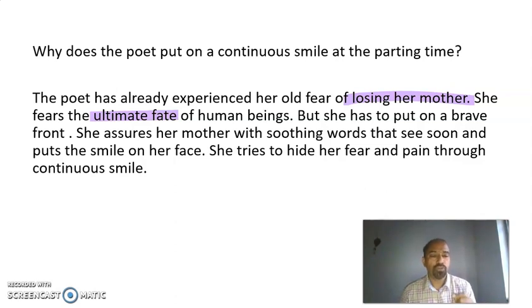But she has to put on a brave front. She assures her mother with the soothing words, see you soon, and puts on a smile on her face. She tries to hide her fear and pain through a continuous smile.